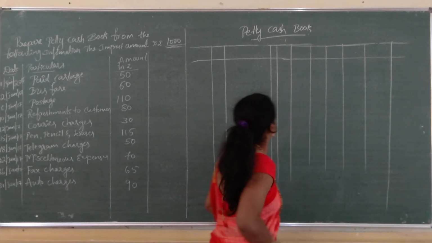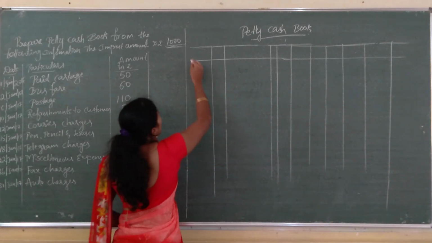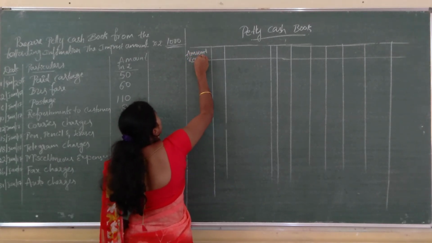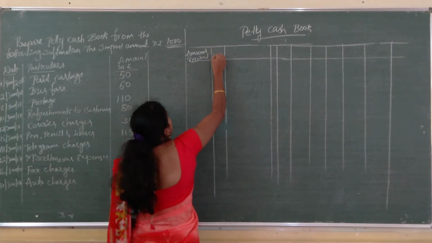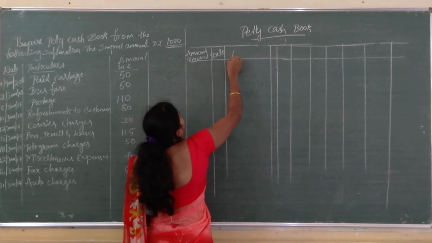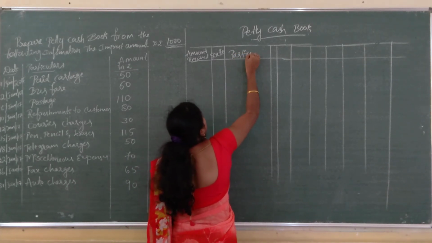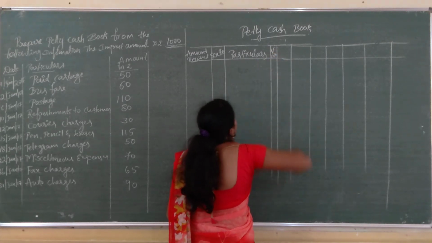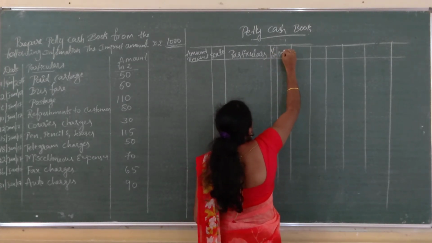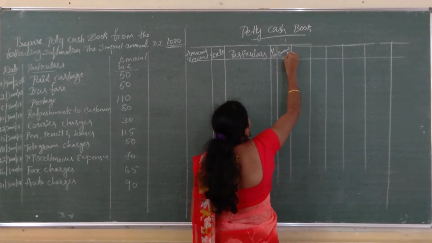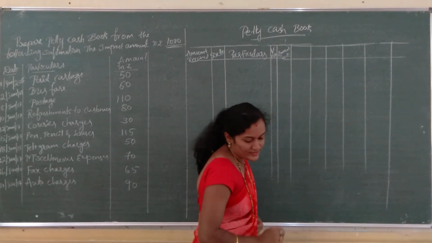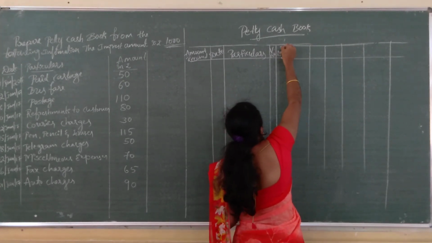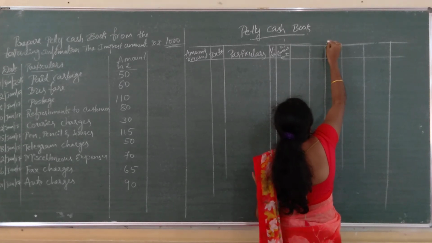So write the headings: amount received, amount received from the main cashier. Next is the date column and particulars. Next, voucher number, amount in rupees, which is amount paid. Next, analysis of payments.